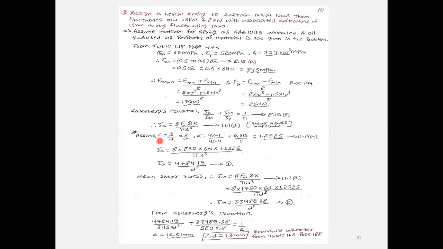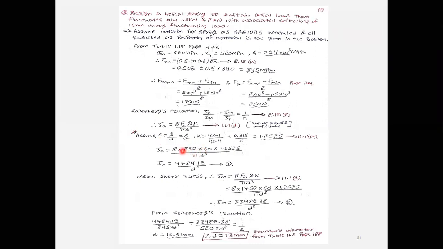Either they have to give the C value, and if C is given, you can calculate the D value, the mean diameter or the diameter of the wire. In this case, they have not given the spring index, nor the mean diameter or wire diameter. For that reason, I will assume the spring index value as 6. Therefore, assume C is equal to 6 if it is not given.